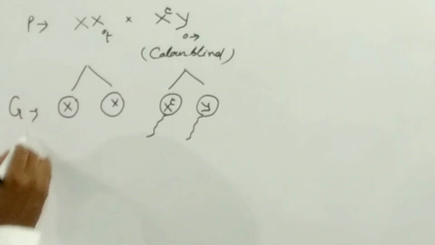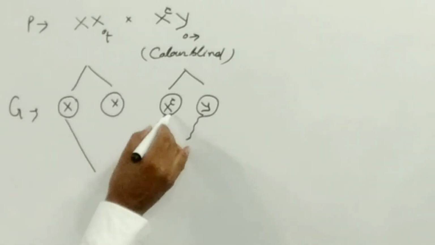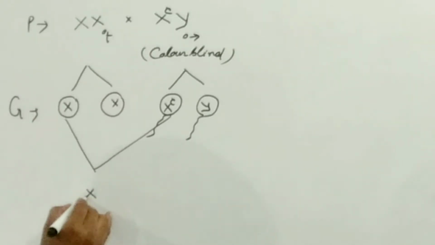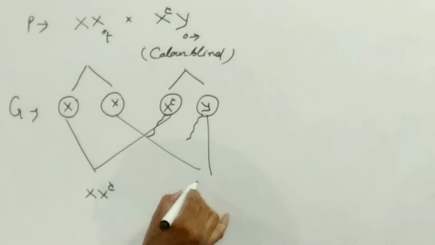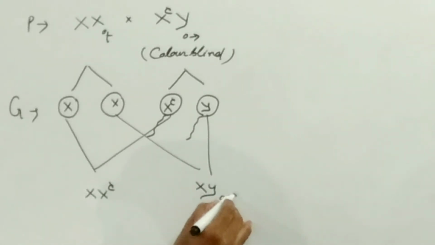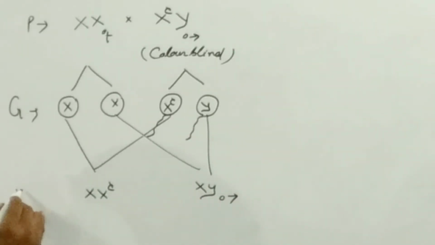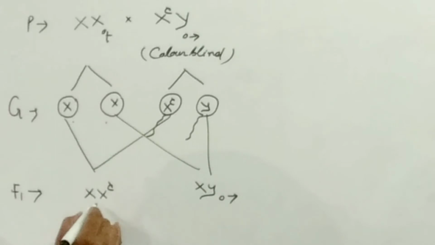So these are the gametes. If fertilization takes place, then what happens here? This is the F1 generation. Here this is the female individual and this is the male individual.